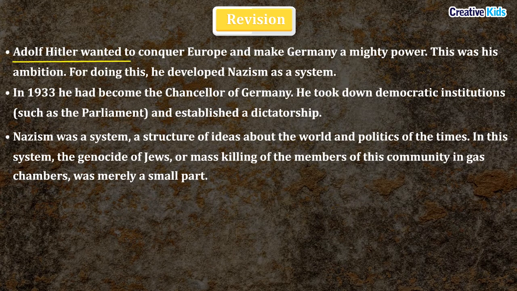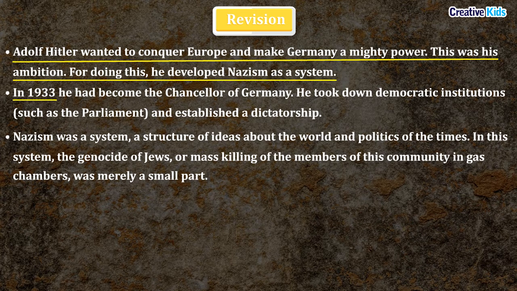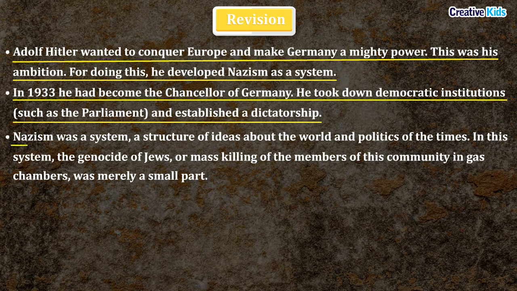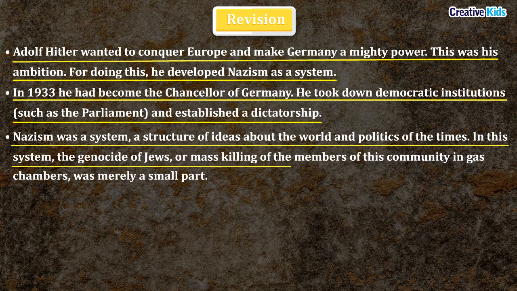Adolf Hitler wanted to conquer all of Europe and make Germany a mighty power. To fulfill his ambition of doing this, he developed Nazism as a system. In 1933, he became the Chancellor of Germany. He took down democratic institutions like the Parliament and established a dictatorship. Nazism was a system, a structure of ideas about the world and politics of the time. The genocide of Jews, that is, the mass killing of members of the Jewish community in gas chambers, was merely a small part of this system.